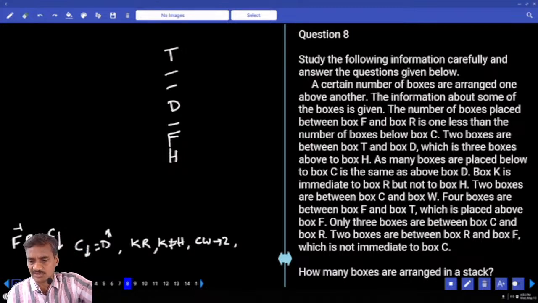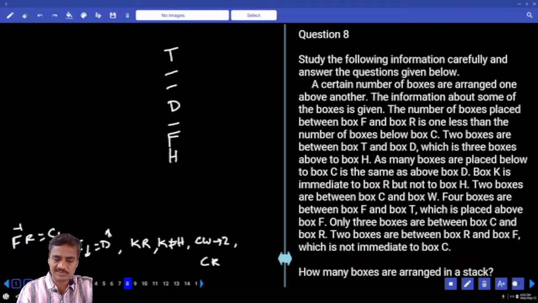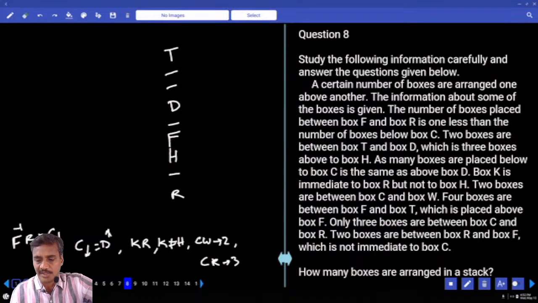Next one, two boxes between C and W, and four boxes in between F and T, T which is placed above F. Three boxes between C and R. Now between C and R, how many are there? There must be exactly three boxes. And two boxes between R and F. F is here, 1, 2, R can be here. Two boxes between R and F.